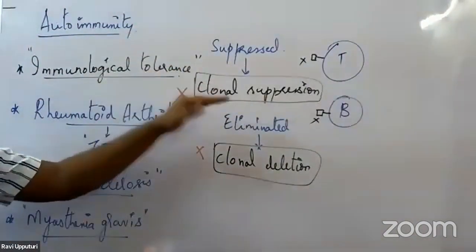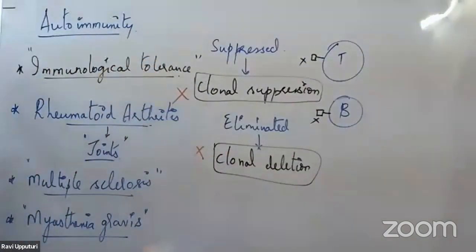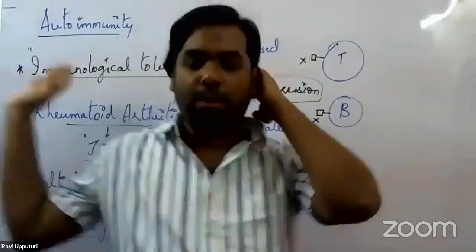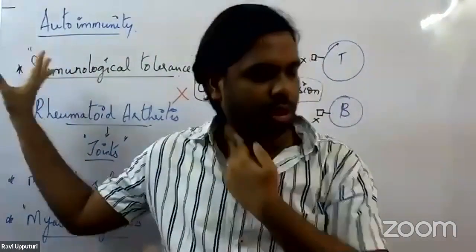Since immunological tolerance is lost, our own immune cells, the lymphocytes, start targeting our own body cells, leading to diseases such as rheumatoid arthritis, multiple sclerosis, myasthenia gravis, psoriasis, and SLE. This is the second type of immunological disorder, called autoimmunity. I hope everyone is clear with this concept.